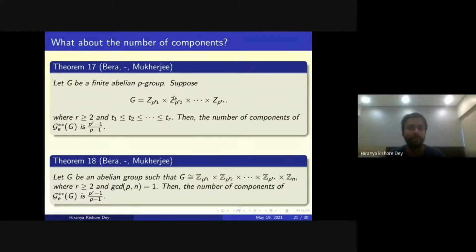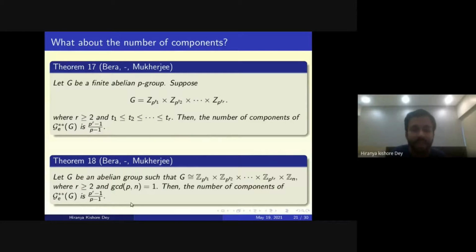Okay, now we move to the number of components in the cases when this is disconnected. If G is a finite abelian p-group, so suppose G is Z_p^t1 cross Z_p^t2, going up to Z_p^tr, then the number of components is (p^r minus 1) by (p minus 1). And if G is an abelian group such that G is isomorphic to a p-group cross Z_n, where r is greater than or equal to 2 and the GCD of p and n equals 1, then also the number of components is (p^r minus 1) by (p minus 1).